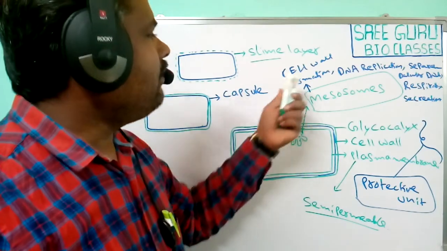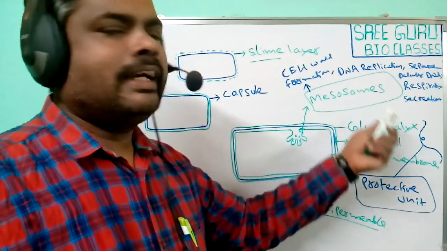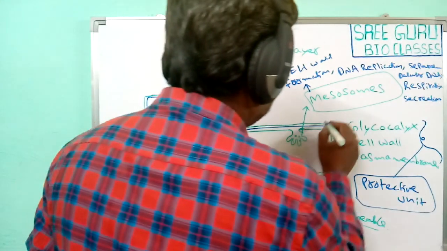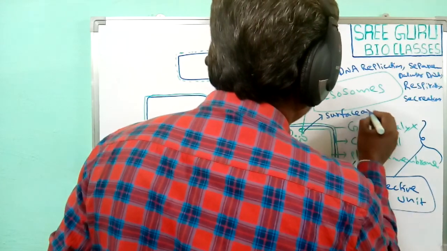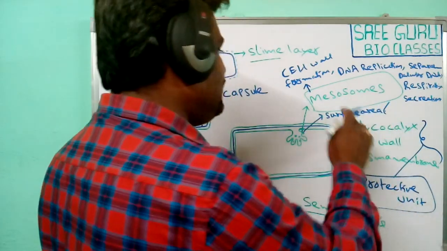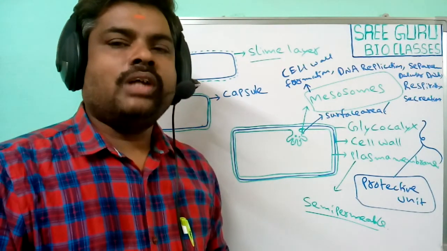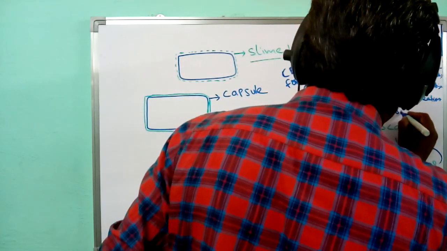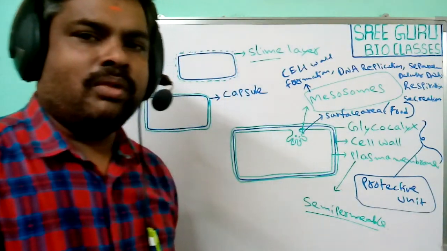In addition to cell wall formation, DNA replication, separation of daughter DNAs, respiration and the secretion process, it increases the surface area. So what is the function of this? When we increase the surface area, it is suitable for absorption of food material. More absorption of food materials also takes place through this plasma membrane.